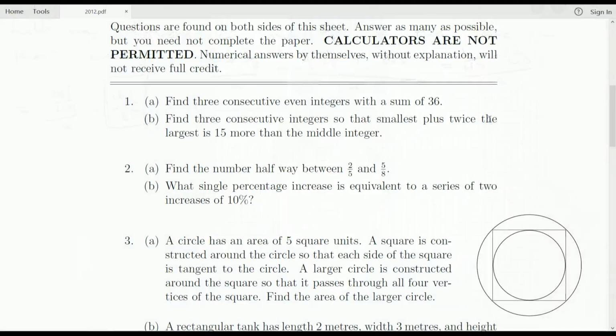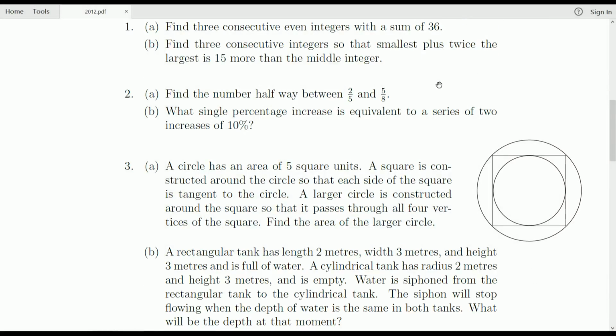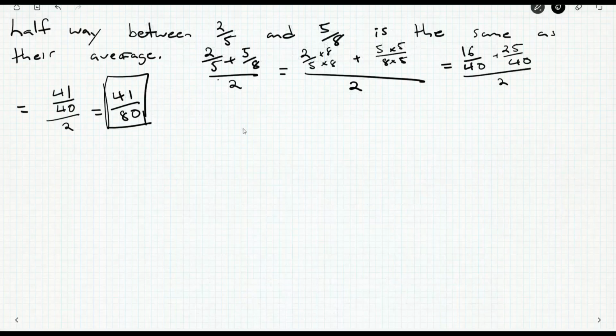Question B here. All right, what single percentage increase is equivalent to a series of 2 increases of 10%? So, this one isn't that bad, as one would expect. It's still just question 2.